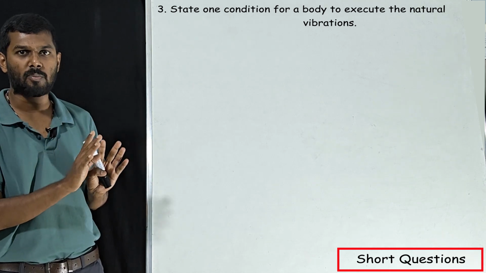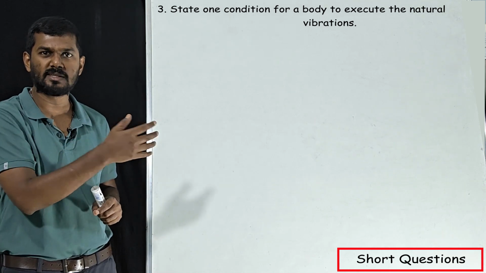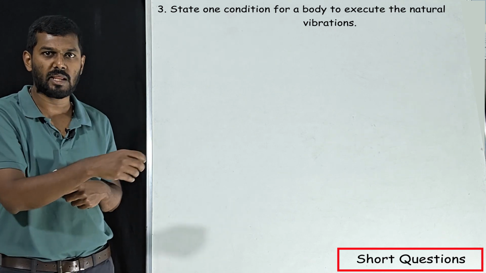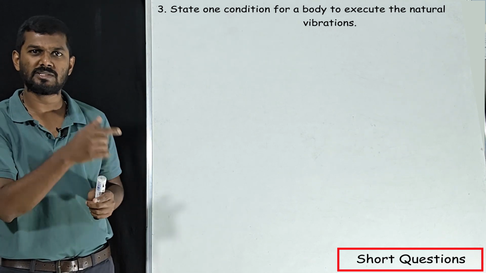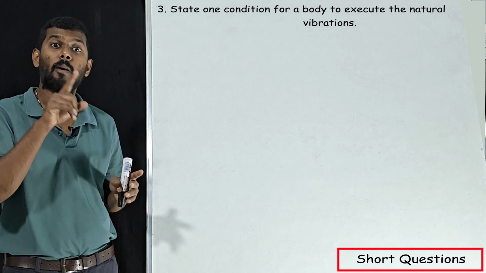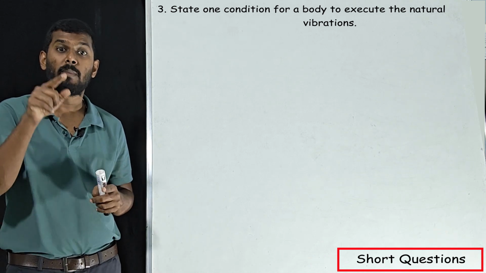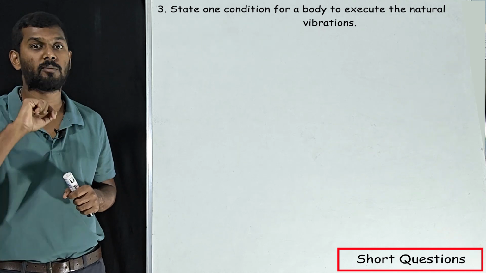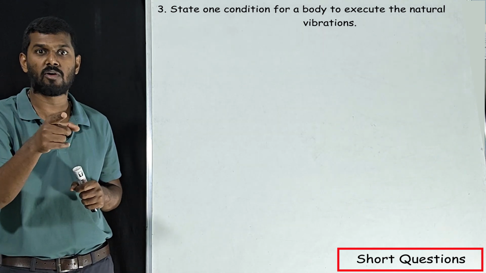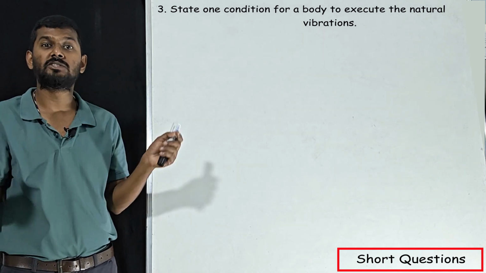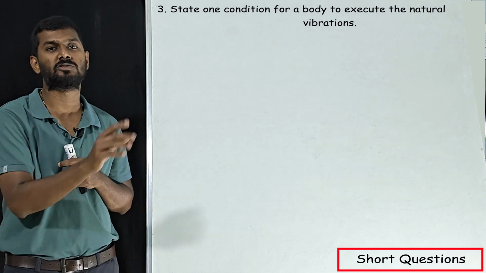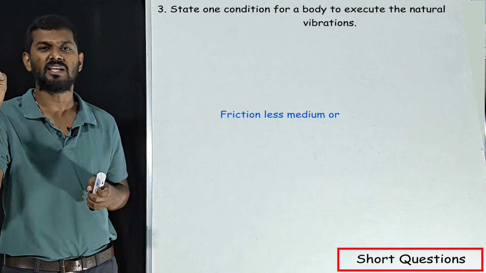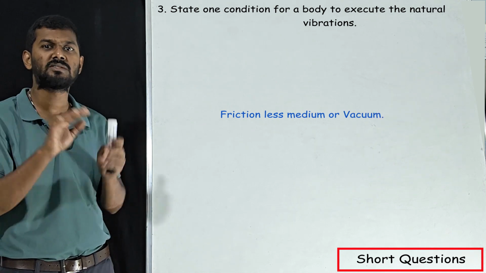Assume the bob of a pendulum is oscillating. If you are not stopping it, obviously it is going to stop on its own because of air resistance. That is nothing but a damped vibration. We are talking about natural vibration, which means it should keep on oscillating by its own. It is only possible in vacuum or a frictionless medium. So the answer for this question is vacuum.